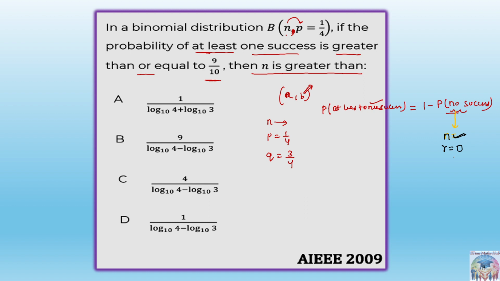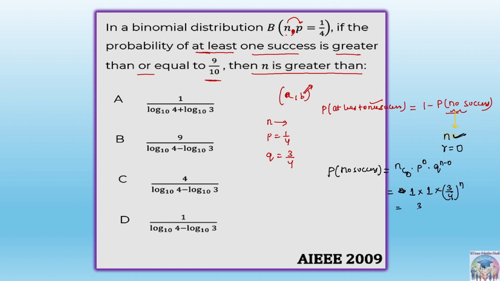This is the value of r, and then simply apply the formula. So the probability of no success, this is the binomial trial. We will write nC0 into p to the power 0 into q to the power n minus 0. So nC0 is 1, p to the power 0 is 1 again, and q to the power n is nothing but (3/4) to the power n.